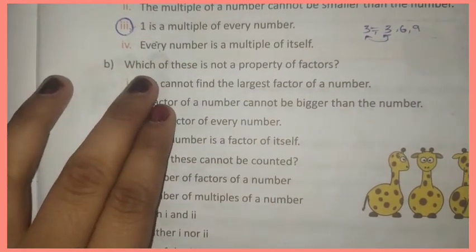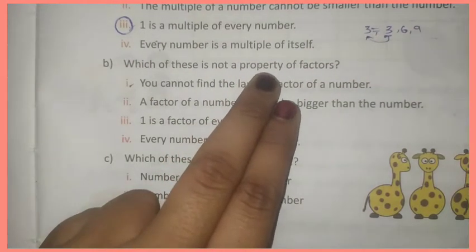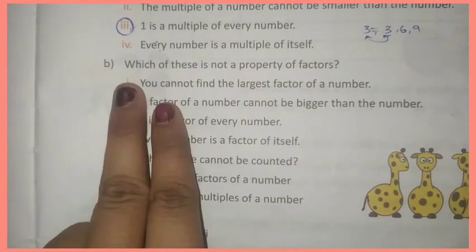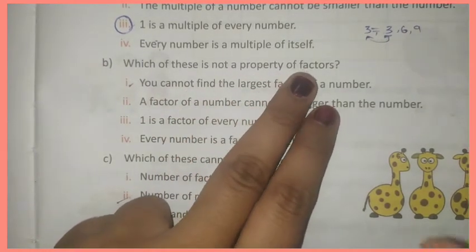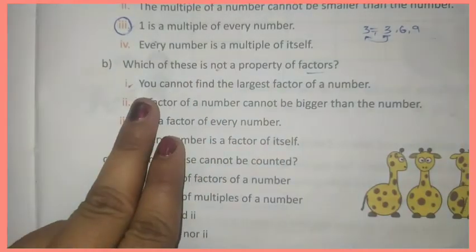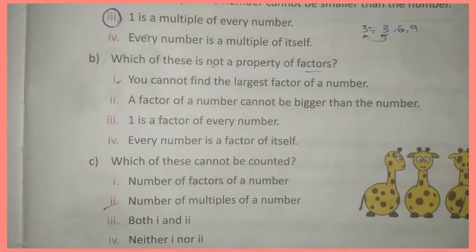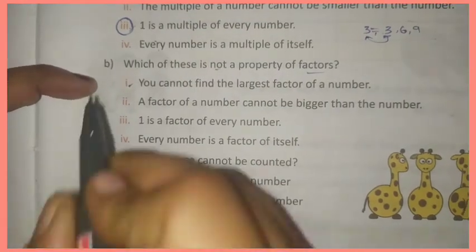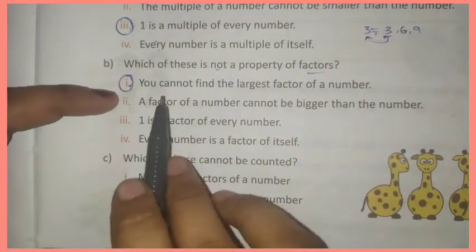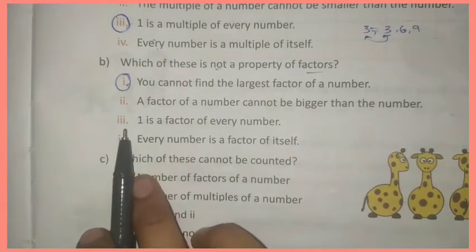Now look at question B. Which of these is not a property of factors? You cannot find the largest factor of a number. No, we can find the largest factor of a number. So this is the answer. We will read the remaining options also.